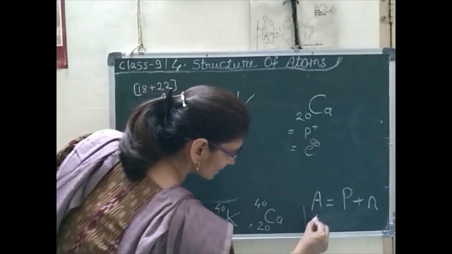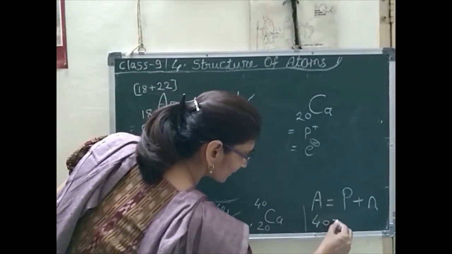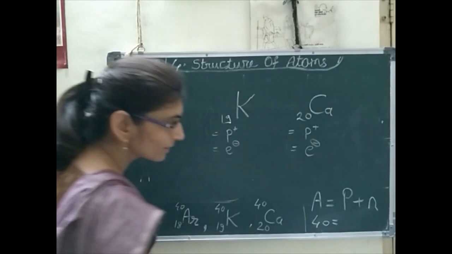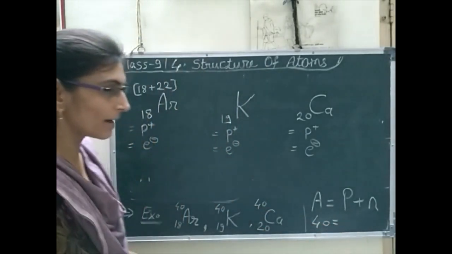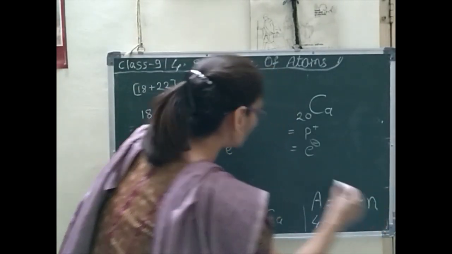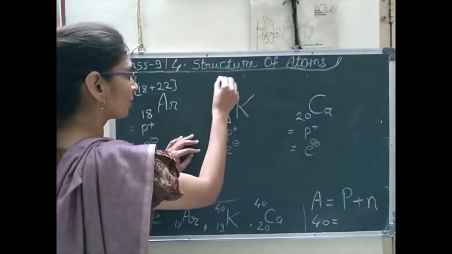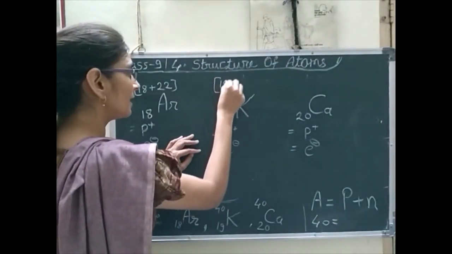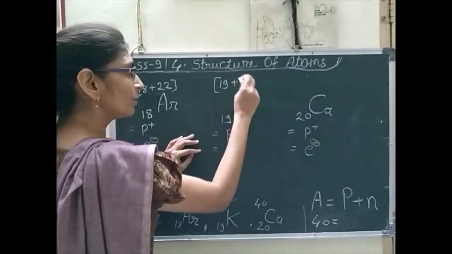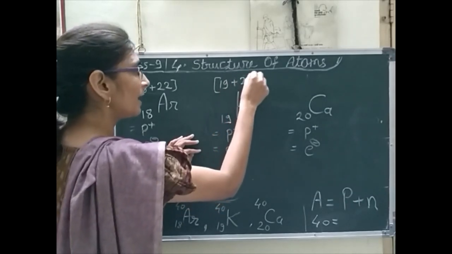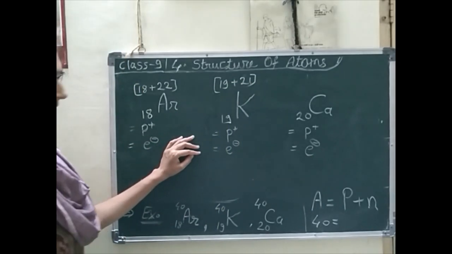ये एटॉमिक मास ये सबका कितना है? 40. तो 18 प्रोटॉन्स हैं तो न्यूट्रॉन कितने हो गए? यहाँ पर न्यूट्रॉन हो गए 22. Here in case of potassium, protons are 19. So what should be the neutron? Here neutron should be 21. Yes.